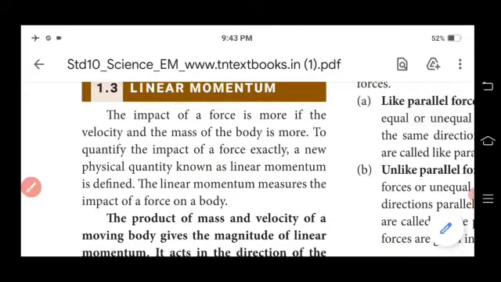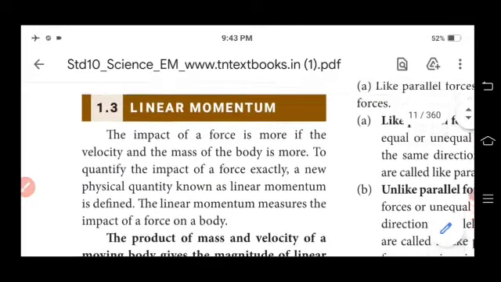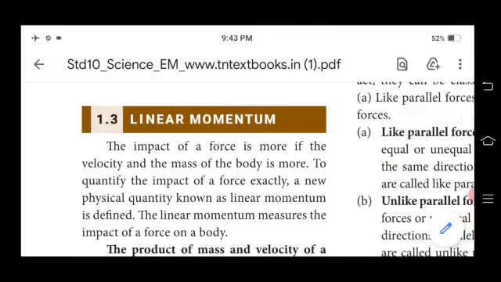To quantify the impact of the force exactly, a new physical quantity known as linear momentum is defined. The linear momentum measures the impact of a force on a body.